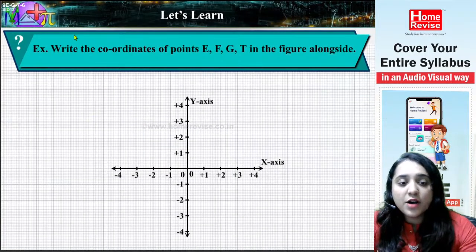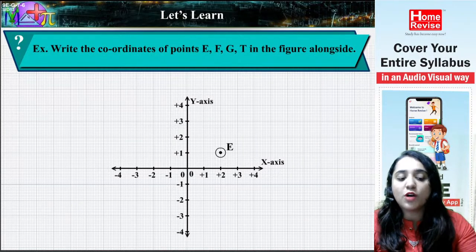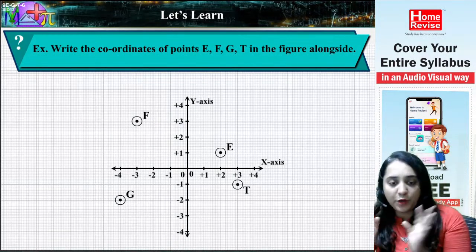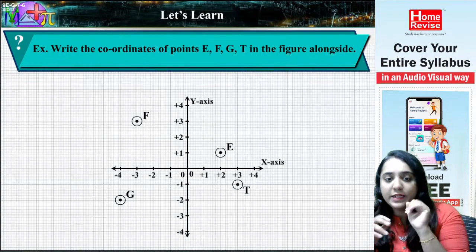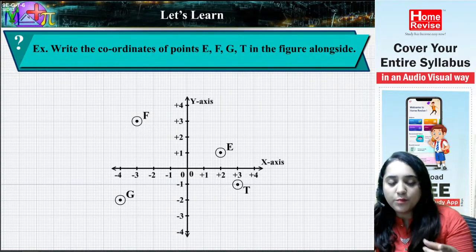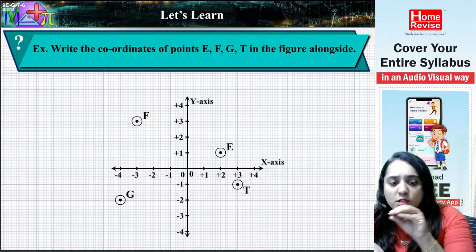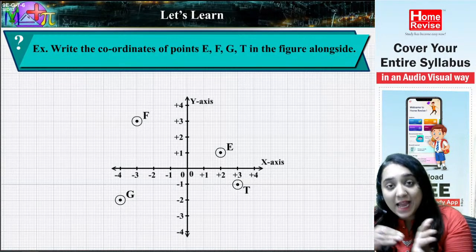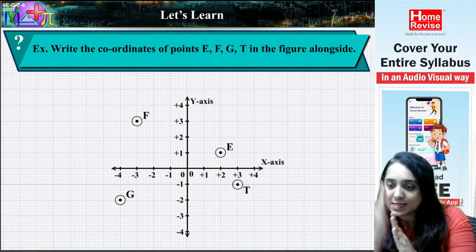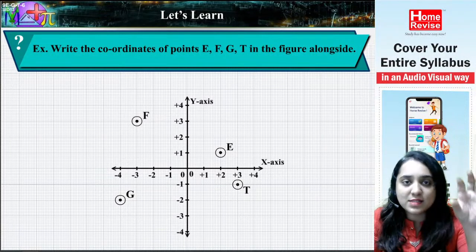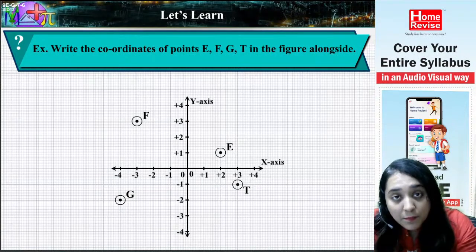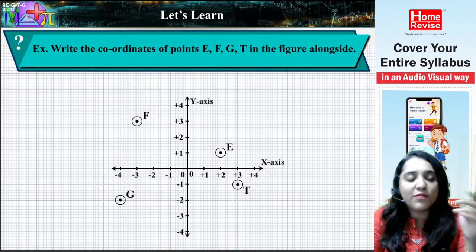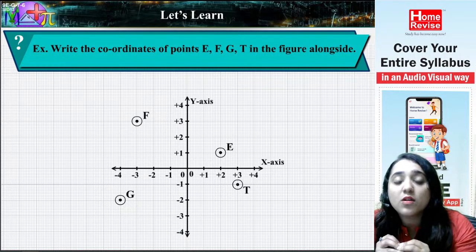Let's understand this with an example. Write the coordinates of the points E, F, G, T in the figure. Now what do you mean by coordinates? Coordinates means you will find the point. As you can see, you can plot point E, you can plot point F, point G and also point T. So all the points are in front of you, correct? Now what you have to do is tell me which number this point has on the x axis and which number on the y axis. By knowing which number you find on the x-axis and which number on the y-axis, this is called the coordinates.